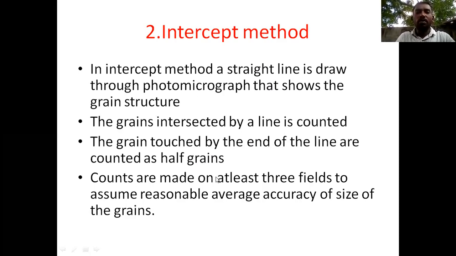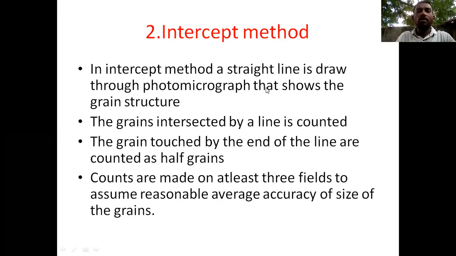Counts are made on at least 3 fields to assume a reasonable average accuracy of the size of the grain. Only after that do we consider the average accuracy of the grain size. So it is called the intercept method.